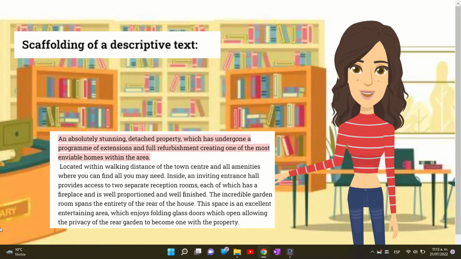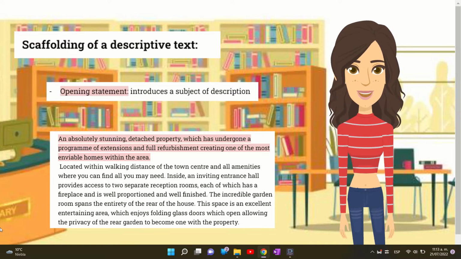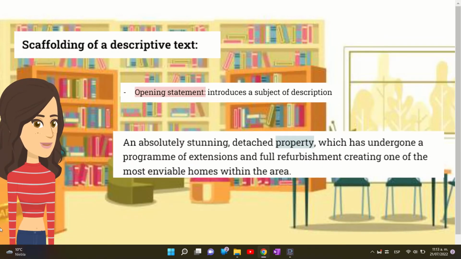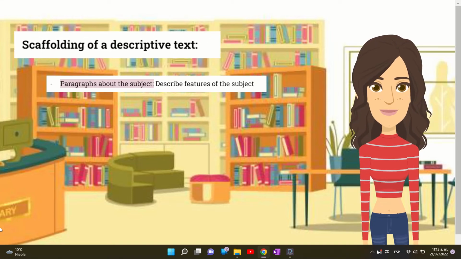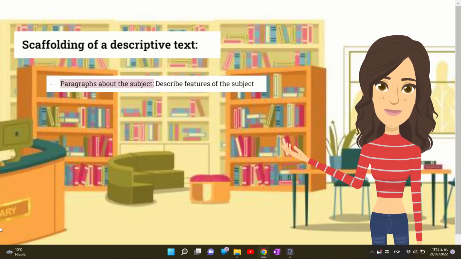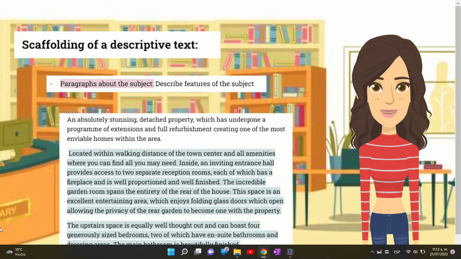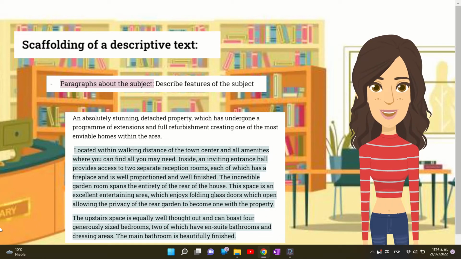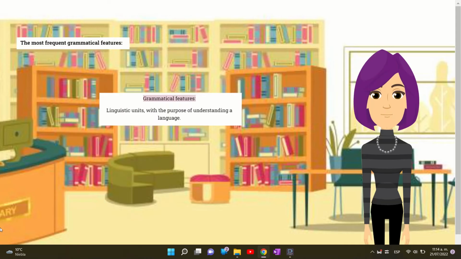Concerning the descriptive scaffolding of this text, we can say that it is composed of an opening statement that introduces the subject of description. In this text, the element described is a property, and it is introduced in the first paragraph. Moving to the second part of the scaffolding, we have paragraphs about the subject. Each of them describes one feature of the subject, and in this case, the paragraphs mention where the property is located, how it looks inside, describing the garden and other spaces of the property. As we can see, most of the sentences present different ideas about the subject.